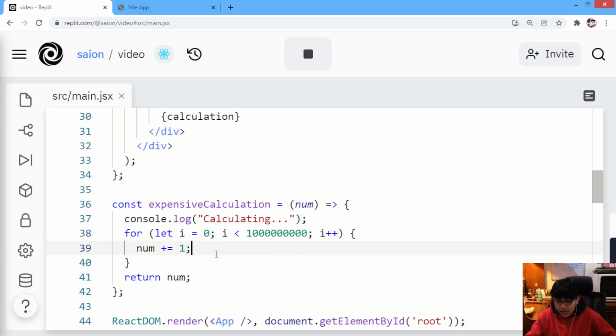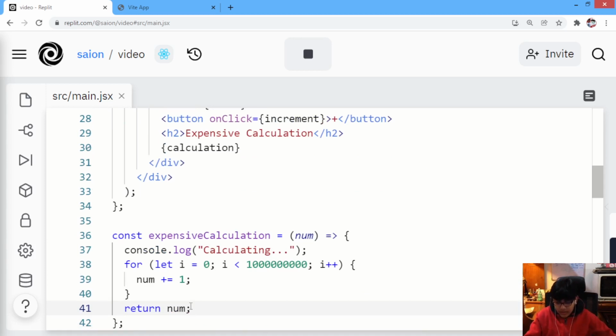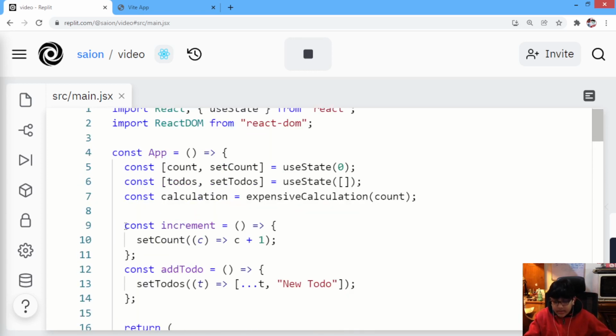And looping a billion times, whatever the number's value is, it will add 1 every time, a billion times, through a for loop, right? So that will basically be a very intensive task, and we're just returning the number. So this is a very intensive task, and if this keeps on repeating unnecessarily, then our app may also crash, right? And that we don't want. Let's see how it will be called unnecessarily.